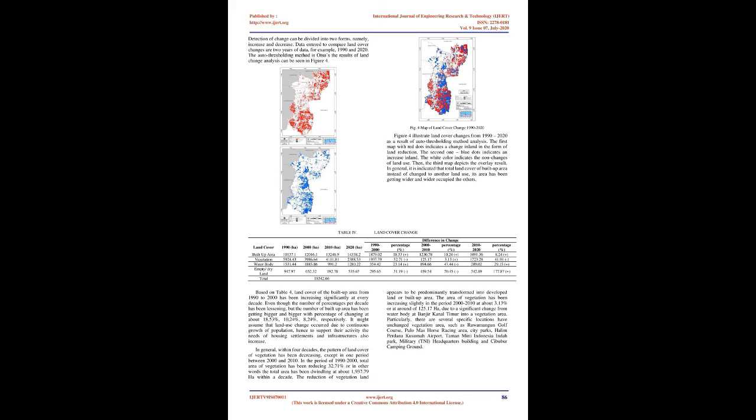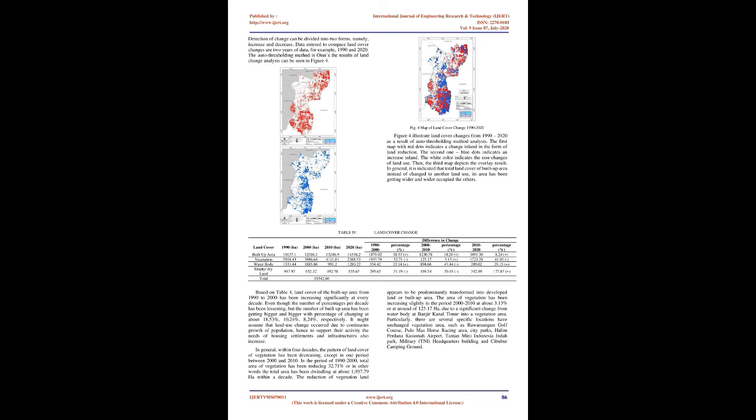In general, within 4 decades, the pattern of land cover of vegetation has been decreasing, except in one period between 2000 and 2010. In the period of 1990 to 2000, the total area of vegetation has been reduced by 32.71%, or in other words the total area has been dwindling by about 1937.79 ha within a decade. The reduction of vegetation land appears to be predominantly transformed into developed land or built-up area.